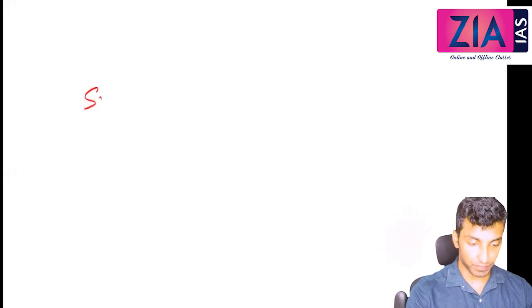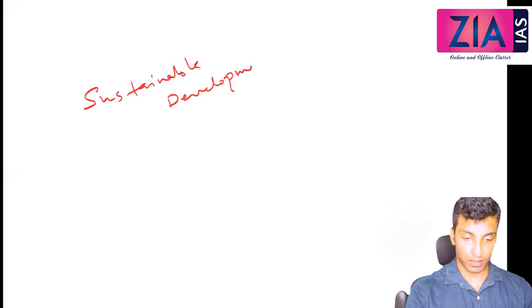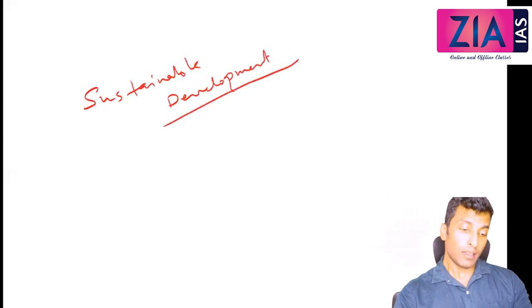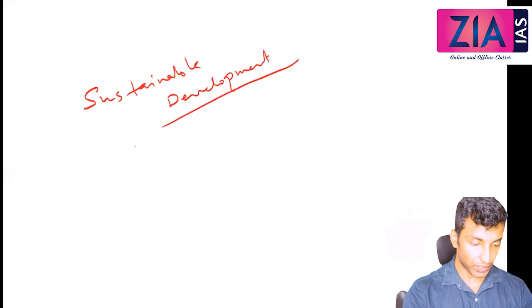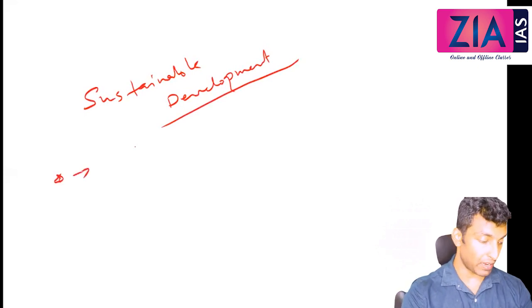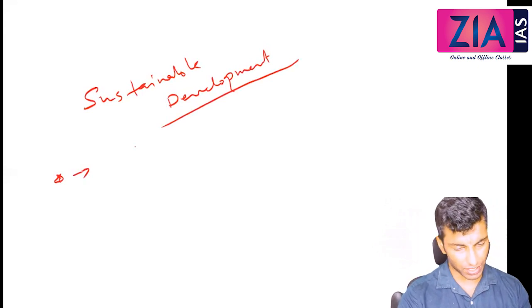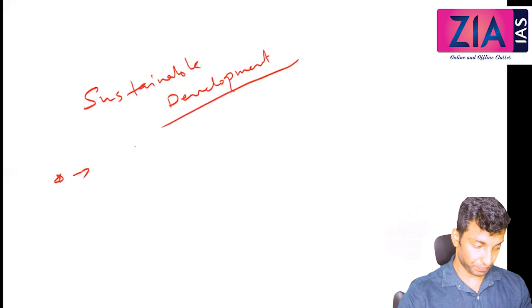Okay, give a heading: sustainable development. Just write the definition. It refers to that process of development that could be sustained in future. So these are just very normal definitions. The process of development that could be sustained in future.